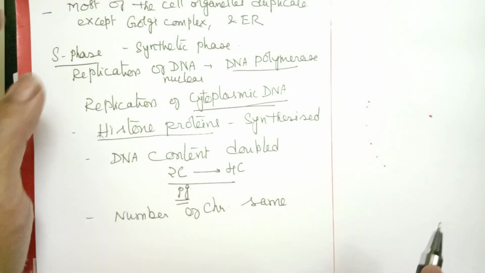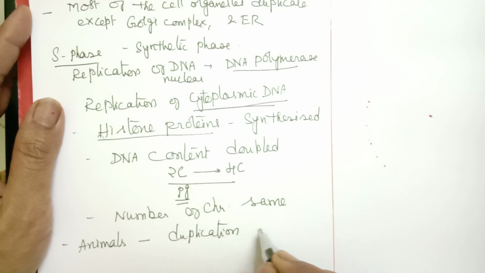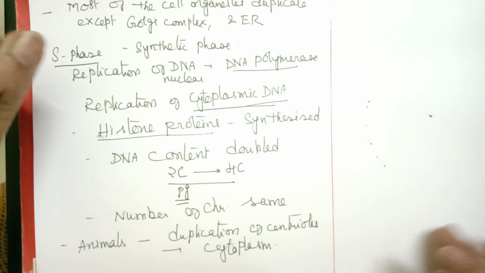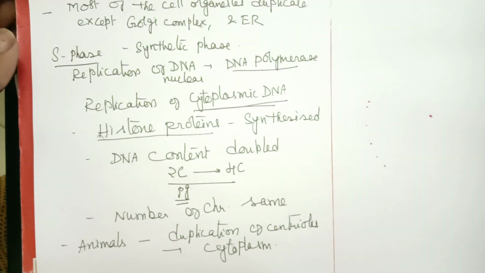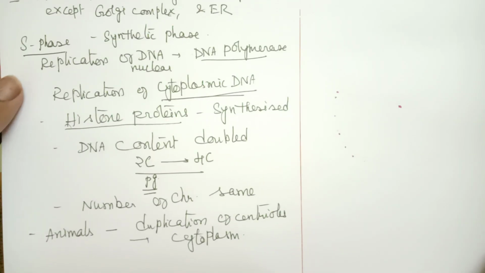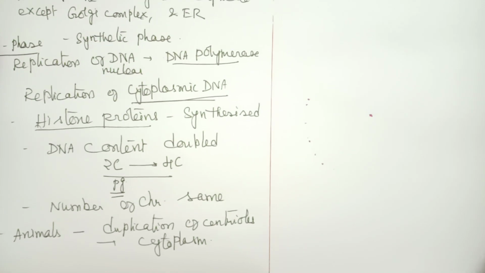And in animal cells, we find duplication of centrioles, which is taking place in the cytoplasm, because centrioles are present in the cytoplasm. It is present in the form of centrosome. Two centrioles together will form a centrosome. So duplication of centrioles and their separation also take place. These are the changes during S phase.